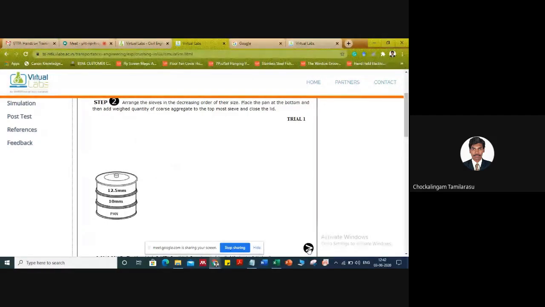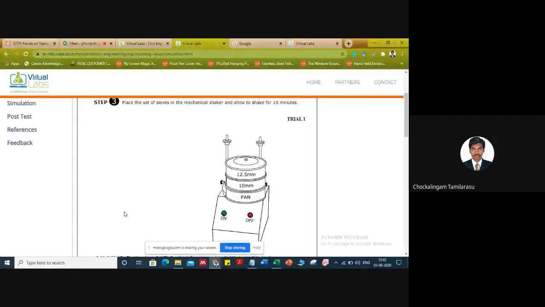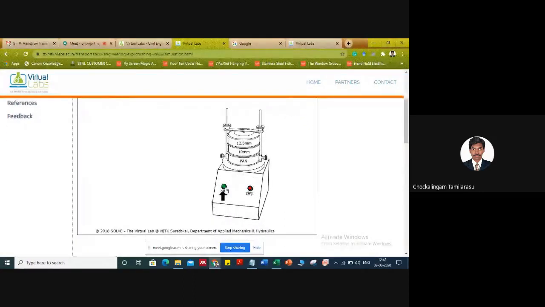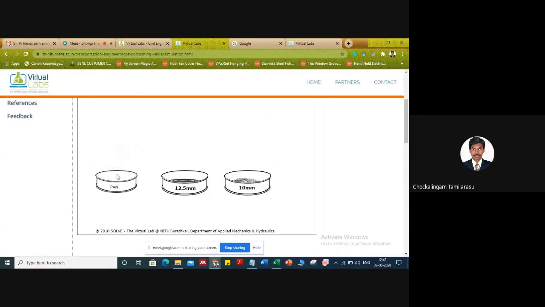Then we are going to move to the next step. Then we have to place the sieve set in the sieve shaker, place it and screw it. Again we have to switch on the sieve shaker machine. It will sieve the aggregate for a fraction of seconds. After sieving, we have to click to the next step. Unscrew it on both sides.